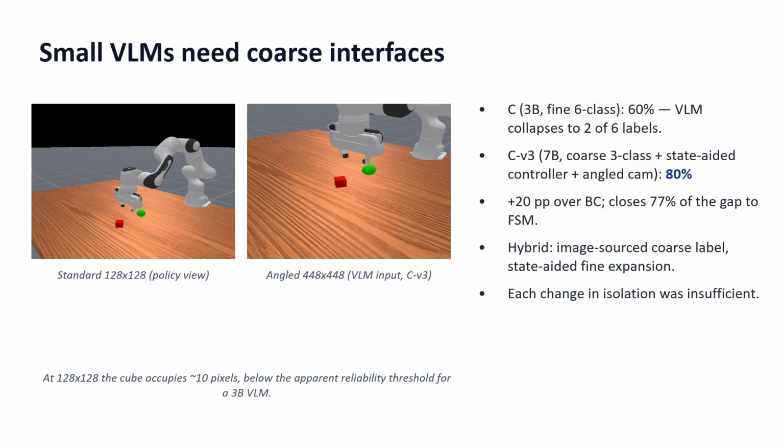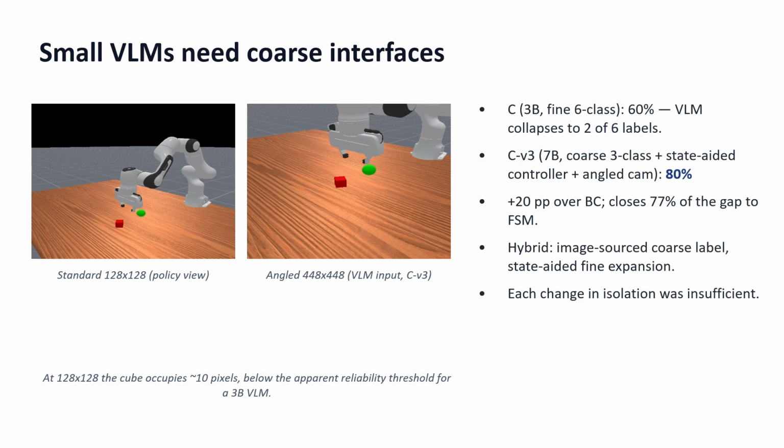So I made 3 changes at the same time: a 7 billion parameter VLM, a coarser 3 class label space, and a higher resolution angled camera where the cube takes more pixels. This is condition C v3, and it gives me an 80% success rate, closing 77% of the gap to the finite-state machine.